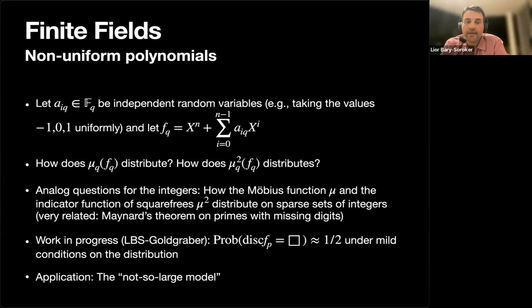the application that we have in mind is the not so large model. This is the thing that I like the most in this talk, this name, and I think the credit is due to Noam. In one of the drafts he sent it to me, and I like this name so much. So what is the not so large model?